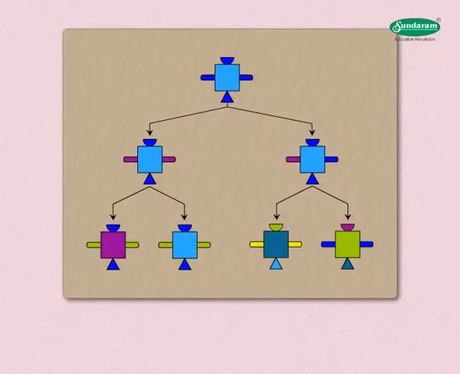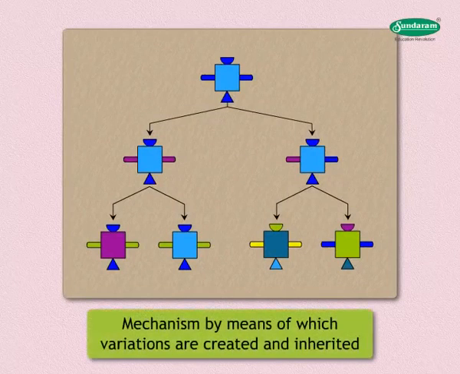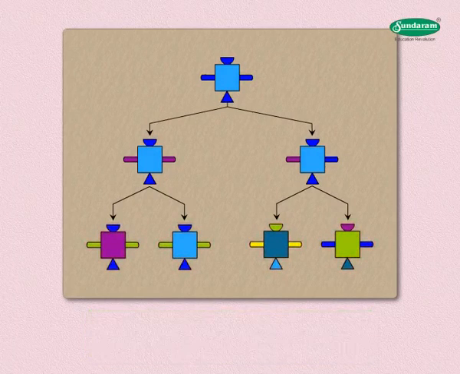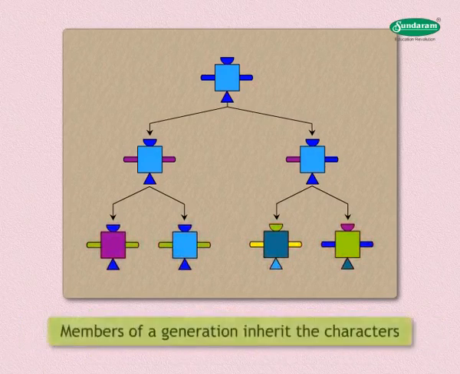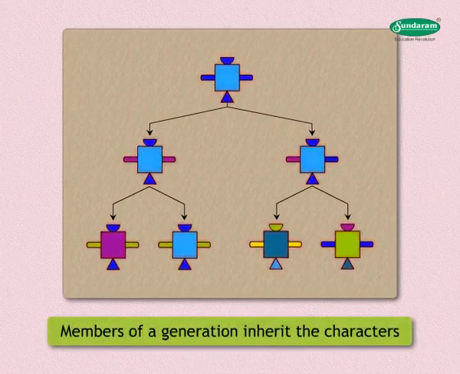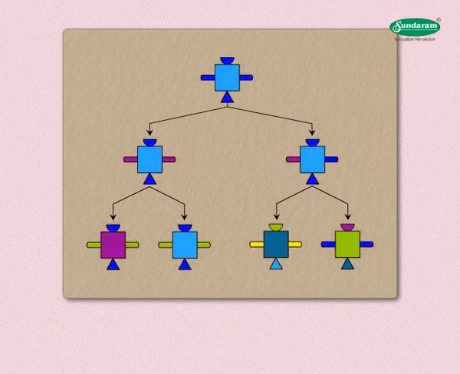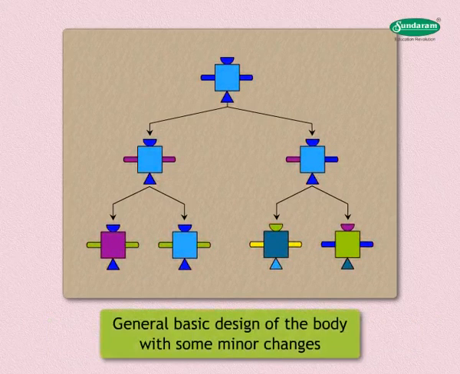In this lesson, we shall deal with the mechanism by means of which variations are created and are passed on from one generation to another, or in other words, inherited. These inherited variations get accumulated in the individuals of forthcoming generations. Members of a generation inherit the characters from the members of the previous generation. This inheritance provides the general basic design of the body with some minor changes in it for the next generation.